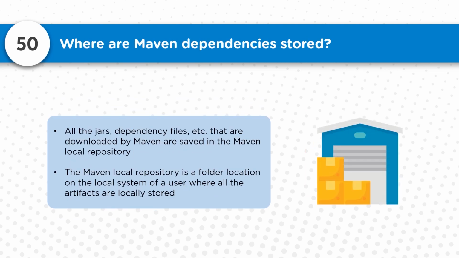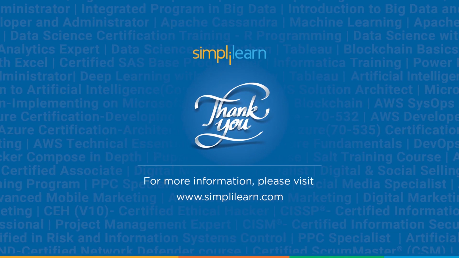Where exactly are the dependencies stored? Dependencies are stored in different locations. You have the local repository and the remote repository. The local repository is on the local developer's machine, and the remote repository is something available on a server in the form of Artifactory. So those were some of the questions on Maven, at the beginner, intermediate, and advanced levels. So that's what we have for this.